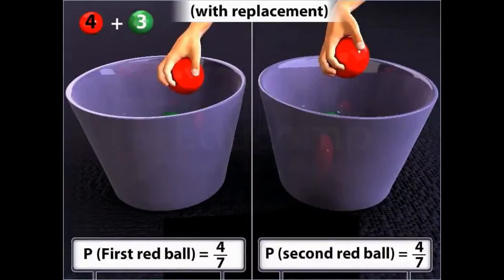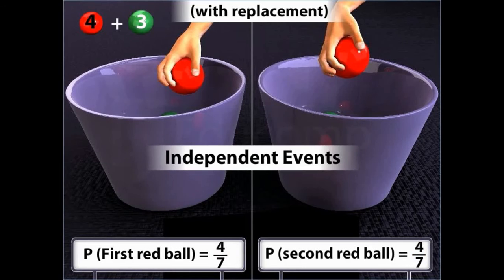Thus, the two events drawing a red ball in the first draw and drawing a second red ball with replacement are events such that the probability of occurrence of one event is not affected by the occurrence of the other, that is, they are independent events.